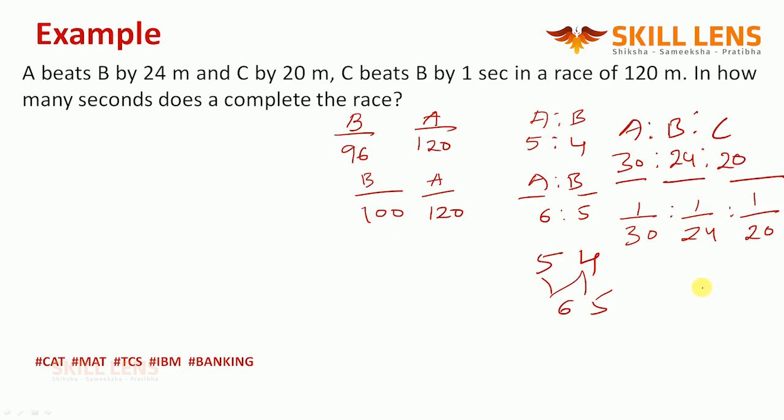If you rearrange this, the LCM is going to be 120. You will get the final ratio 20:25:24.